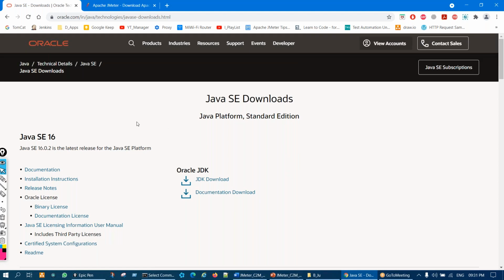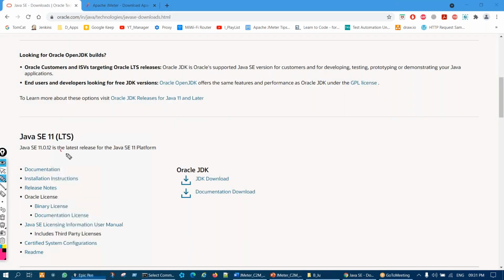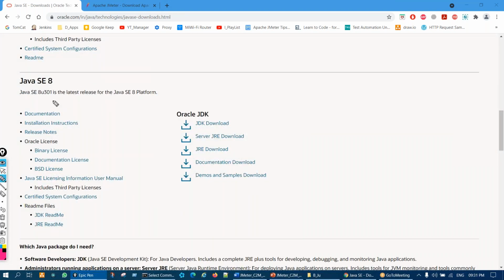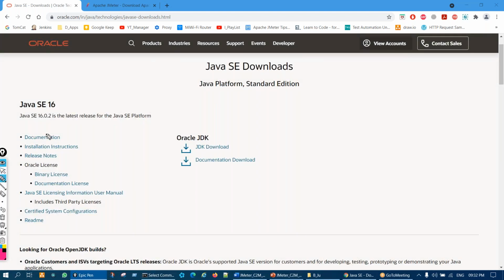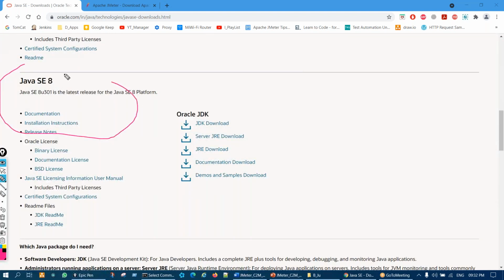Then you see so many Java versions here. Java 16 is there. If you scroll down, 11 is there. If you scroll down, 8 is there. So as I said, 8 is better. Go with 8, especially when you are using JMeter. But you can have other versions also. If you are a Java developer or an automation tester, obviously you will have Java, so you will need the latest version. You can install the latest version as well as Java 8.